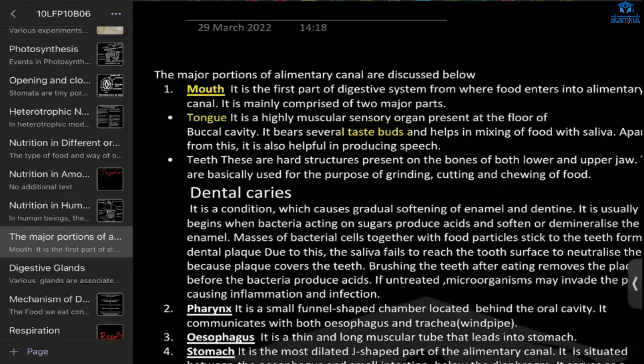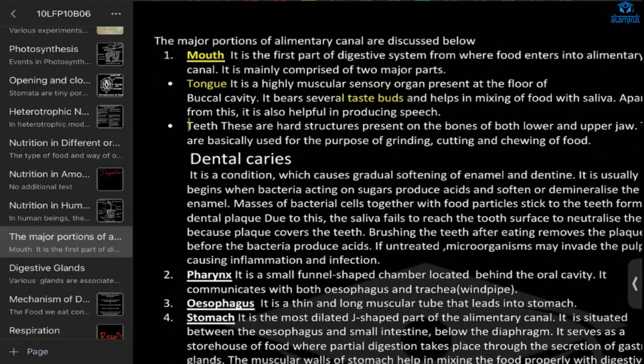In saliva, we have what? Salivary amylase, right? What does it do? Ma'am, it digests carbohydrates. Yes, correct. So these things are over, right? And one more thing was there. What was that? One more thing was there, right?